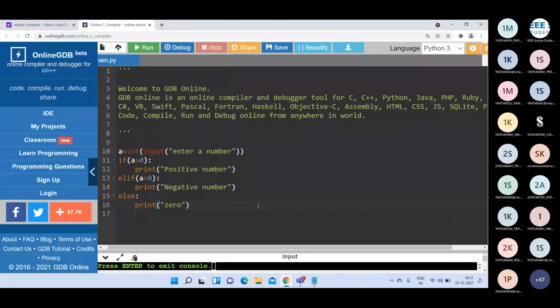Here we have only two conditions. A greater than 0. If this is true, we print positive number, otherwise negative number. If both are false, we can print that is a 0.